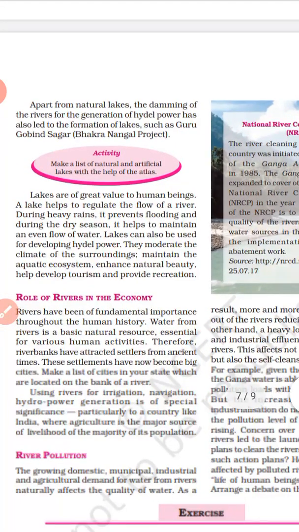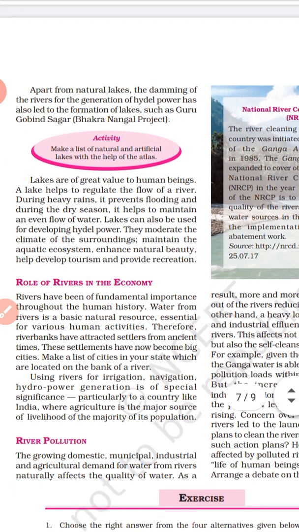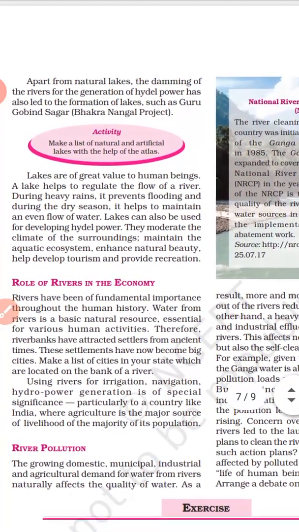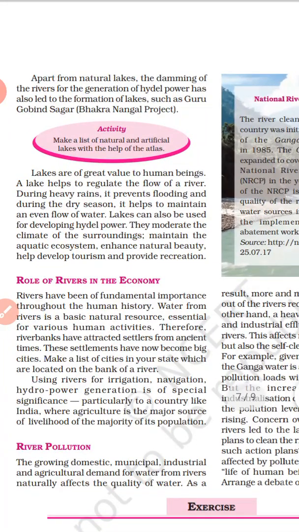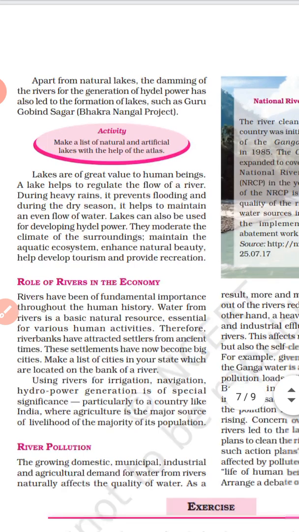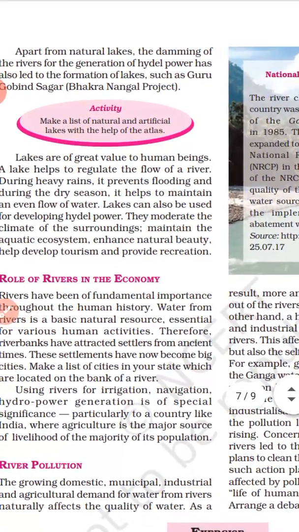Apart from natural lakes, the damming of rivers for the generation of hydel power has also led to the formation of lakes, and these are known as man-made lakes, such as the Guru Gobind Sagar of the Bhakra Nangal project. Where is the Bhakra Nangal project? It is on the river Satluj, in Himachal Pradesh, Punjab, and Haryana. So there are two types of lakes, natural lakes and artificial lakes.